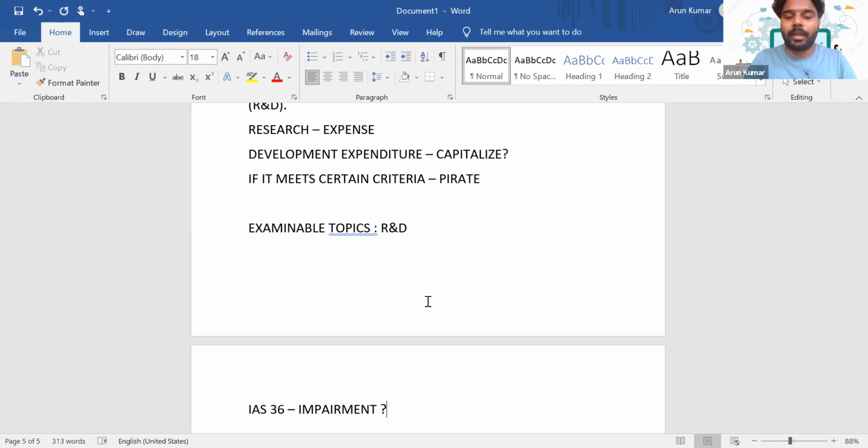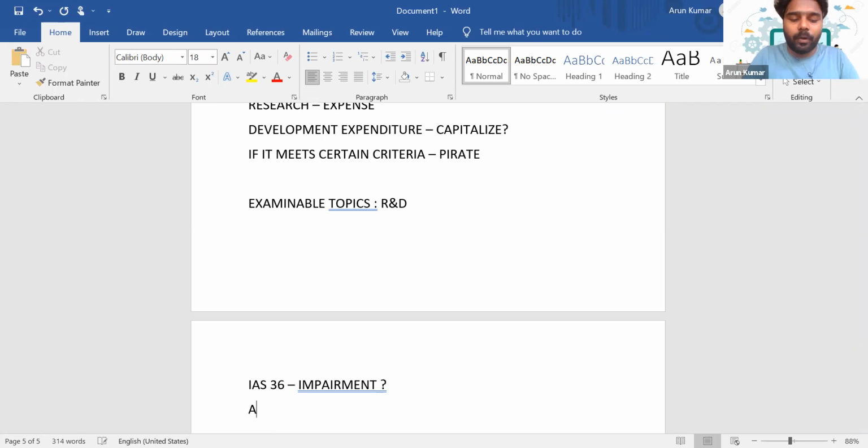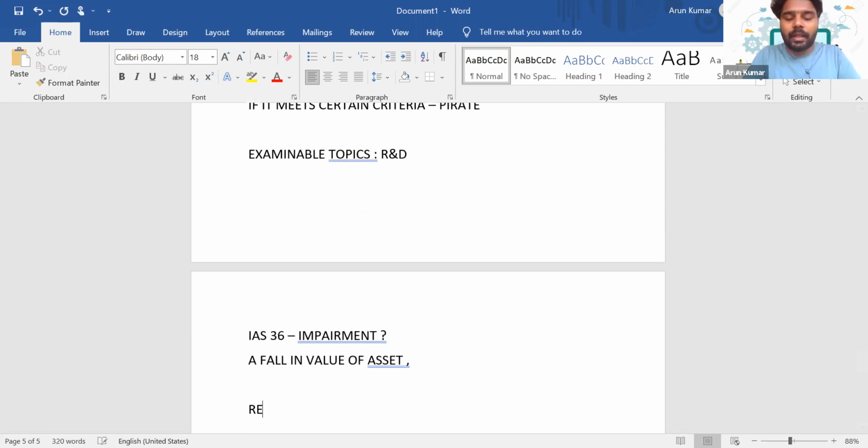So what do you mean by impairment? A fall in value of an asset. As a result, the recoverable amount of the asset will be lower than its carrying amount. We'll account for the situation as impairment.